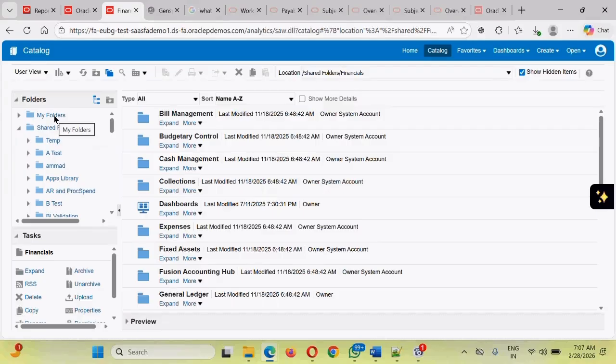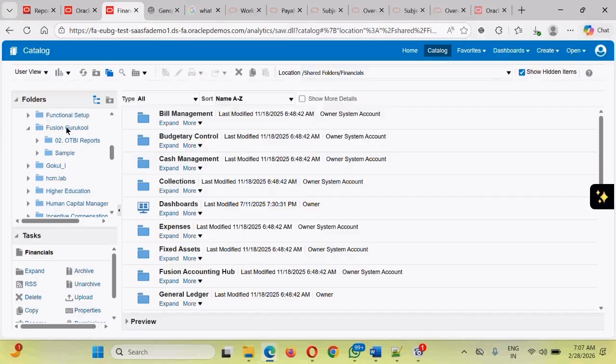Anything you place in my folder will not be accessible to other users and will not be available for integration purposes. So during the course of development, while you are doing the POC, hitting and trying, and your component is not ready and you do not want to expose it to anybody, you should create the component in my folders. In case your component is ready, you should put it into the appropriate folders under the custom folder.